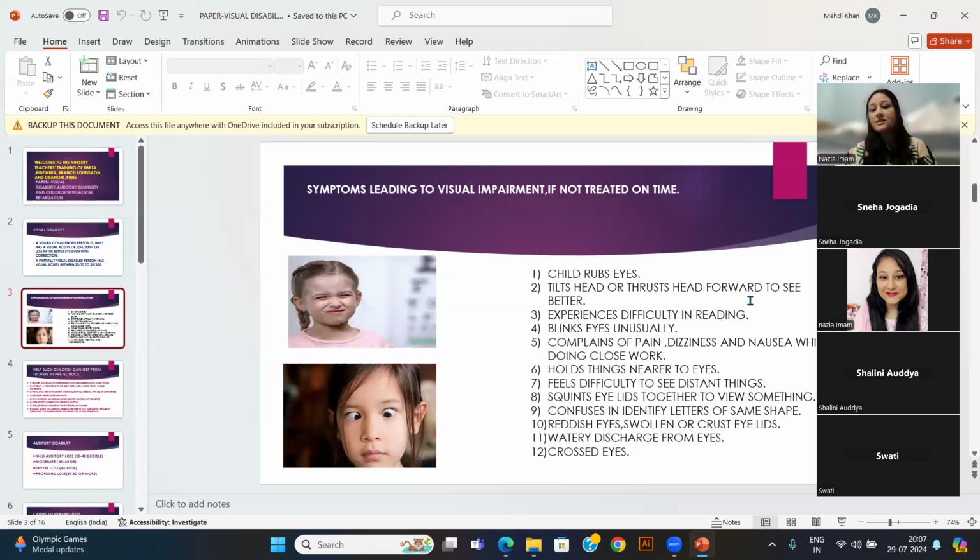The child tilts the head or thrusts the head forward to see better. If you show some teaching aid, the child will project his head nearest to the teaching aid. The child experiences difficulty in reading. Means some of the letters are not totally visible to such children. So they will put their book nearer to their face, or they will try to adjust the book so that they can read it. They blink their eyes multiple times in a minute.